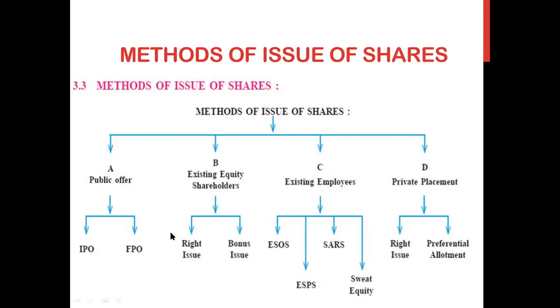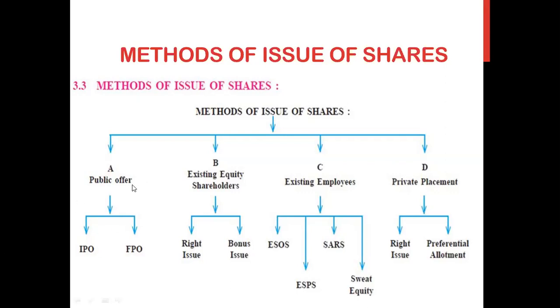Now, this is done by two types of methods. IPO, that is initial public offer, the very first time the offer is made to the public. FPO, follow on or further public offer. Once the first time offer is made to the public, when you make the offer to the public a second or third time, it is called follow on or further public offer.